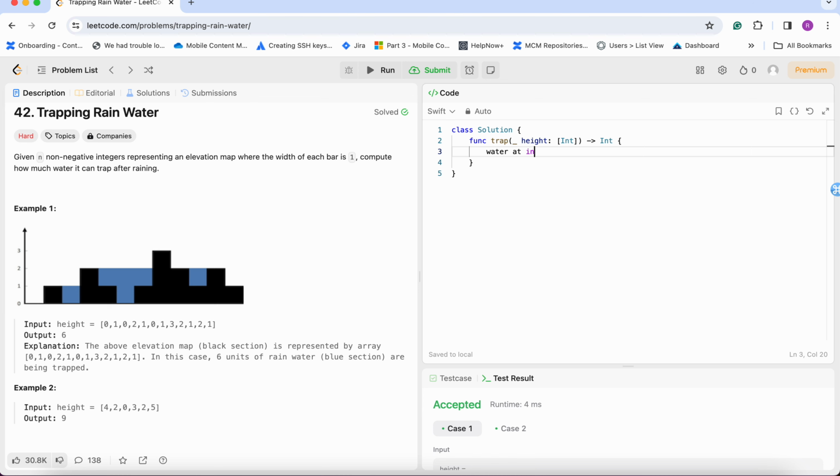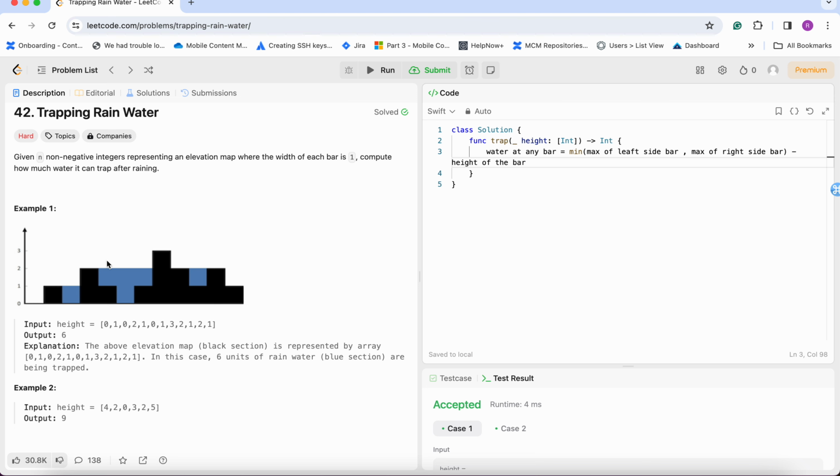What I mean to say is: water at any bar will be equal to the minimum of max of the left side bar, comma, max of the right side bar, minus the height of the bar. We are getting this formula by seeing these diagrams.